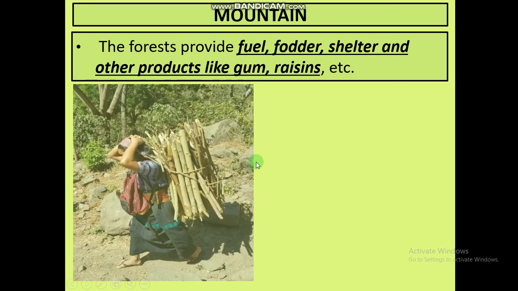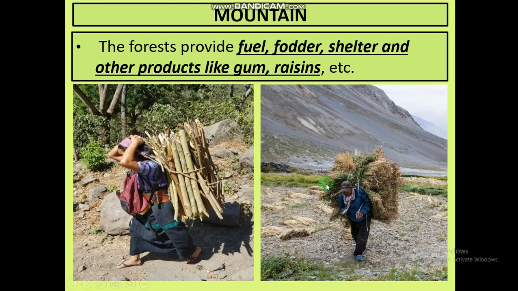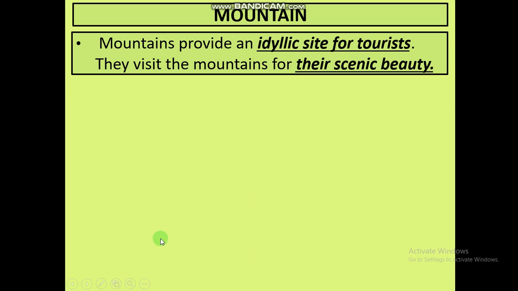The forests provide fuel, see, this is fuel, fodder for our animals, shelter to many people, and other products like gum, resin, etc. These are only some of the products. If you count, you will get a lot of other products also which we get from the mountain.